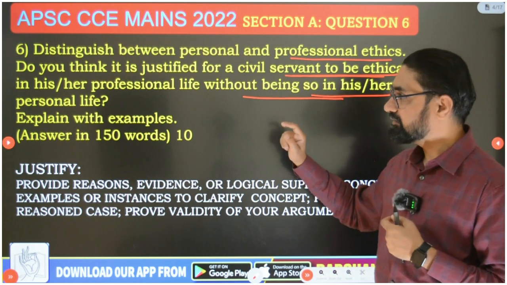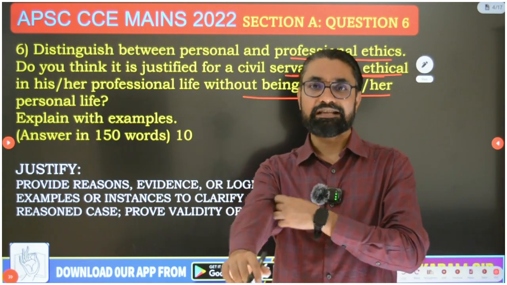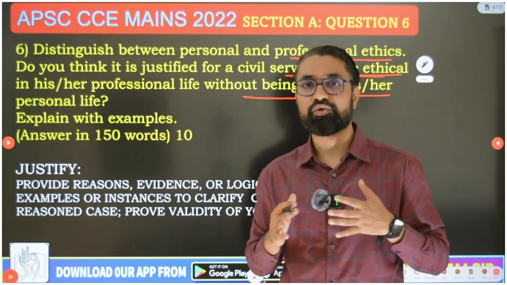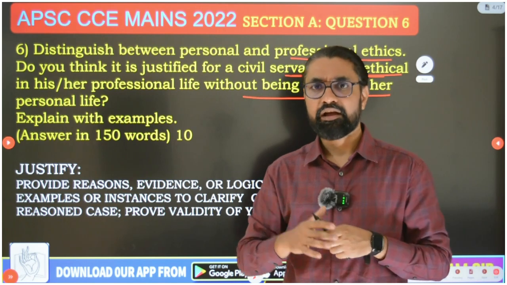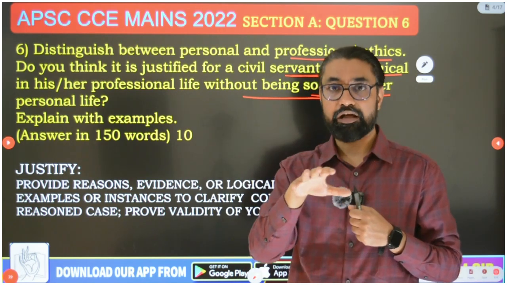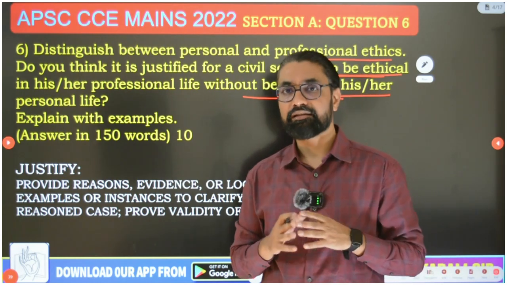At the same time, explain. You have to explain your argument very smoothly. Imagine I am the reader checking your answer, and I don't know anything about the concept. You have to write so smoothly that I will be able to comprehend whatever argument you are making very easily. You need to keep this in mind while writing the answer.